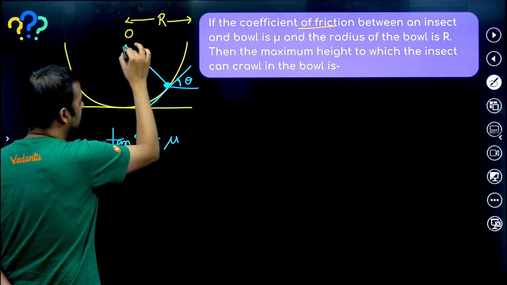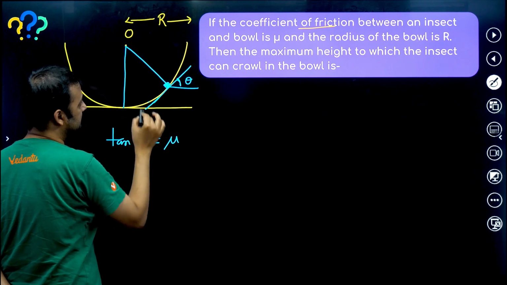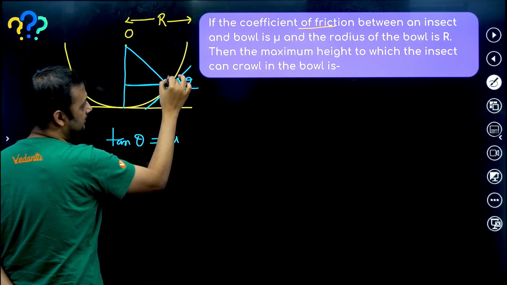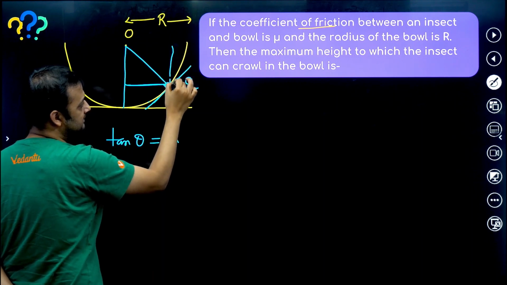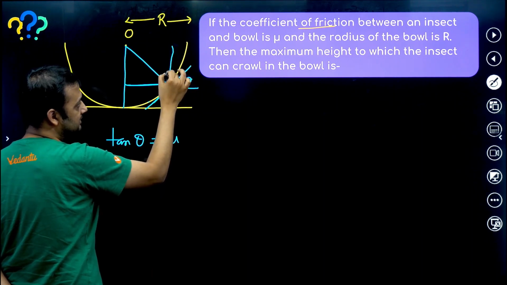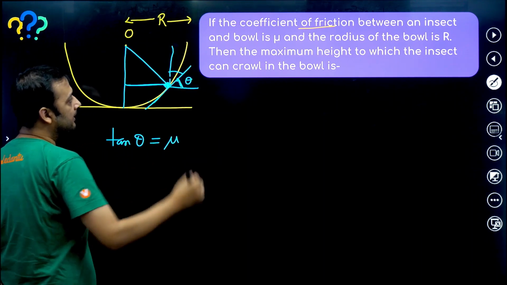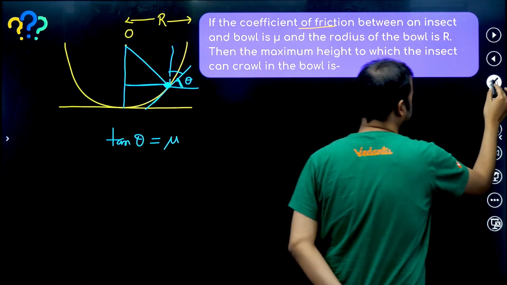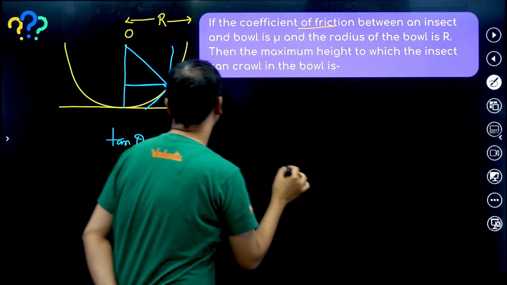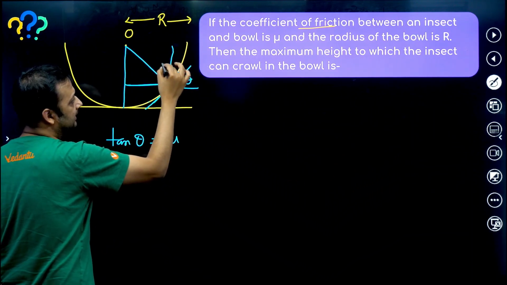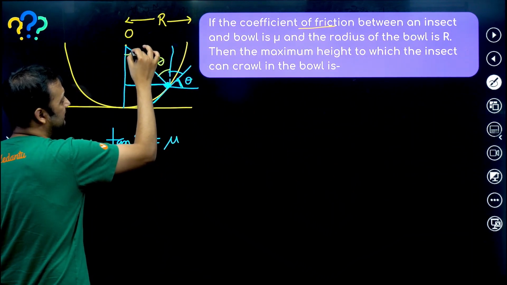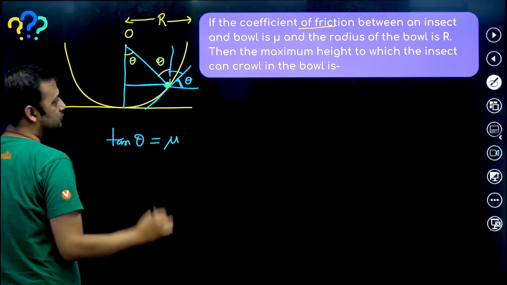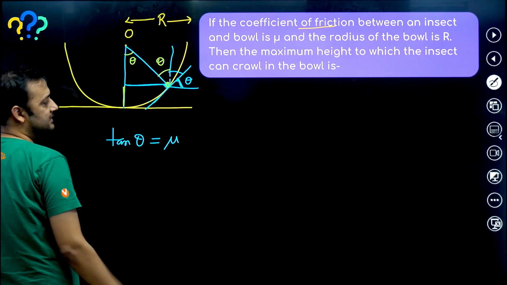If you draw this radius, and a dotted line, this angle we are calling theta. So this angle will be 90 minus theta. Hence this angle will be again theta. Let me take another color. So this angle will be again theta, right? Hence this angle will be theta. So if you see, insect has reached till this point. So this is the height which insect has reached.